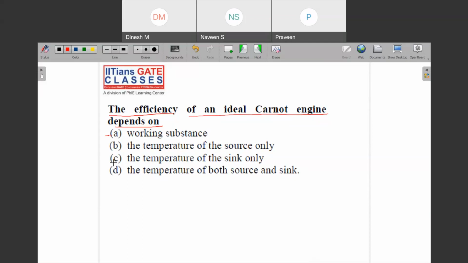Between the limits only, right? We have seen that it was not the temperature of the working substance, but the temperature of source and sink only. So here your best option is source and sink only. Okay, this option.